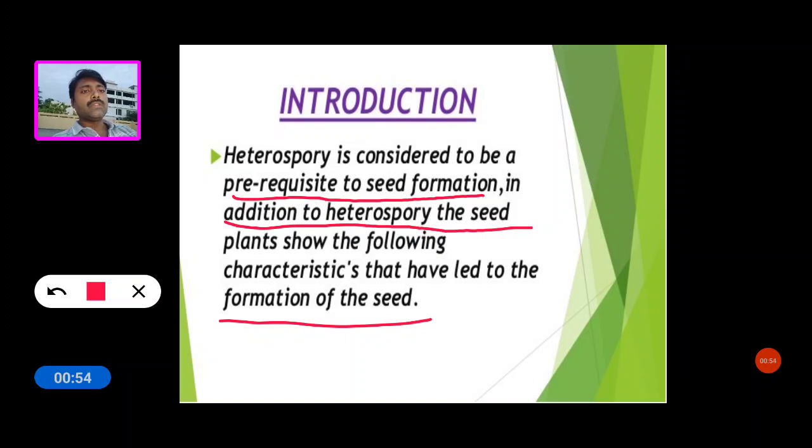So this is the introduction of heterospory. What is the meaning of heterospory?